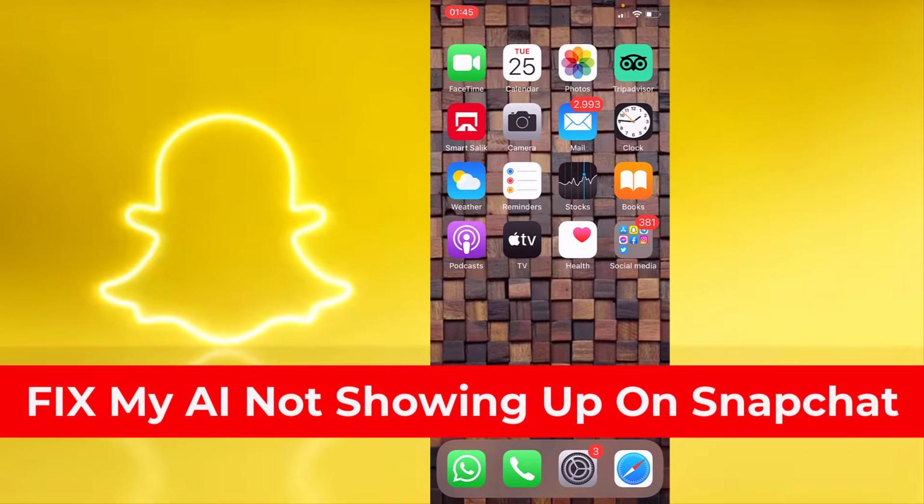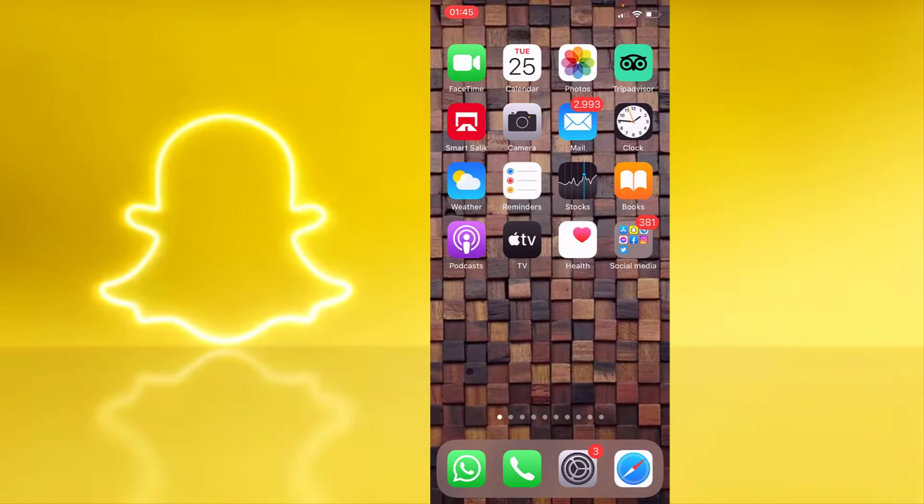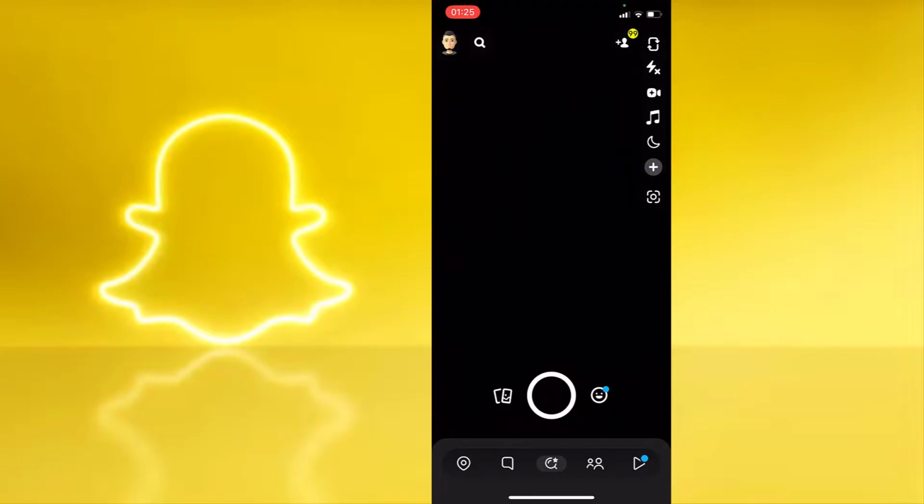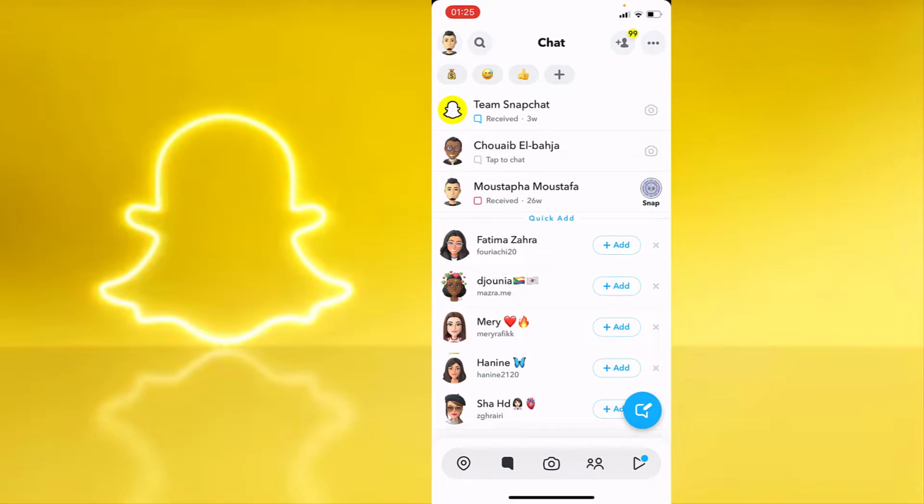In today's video I'm going to show you how to fix my AI features not showing on your Snapchat. Then I will give you the easy method to get your AI features on your account. As you know guys, there are many people who have the same problem that the AI is not showing on their Snapchat. It's very quick and easy, so let's get started.